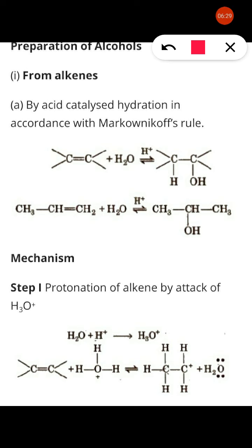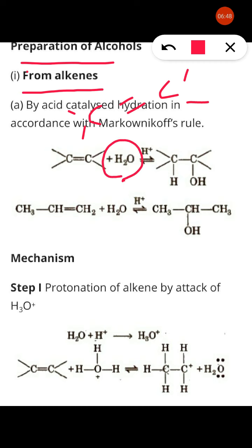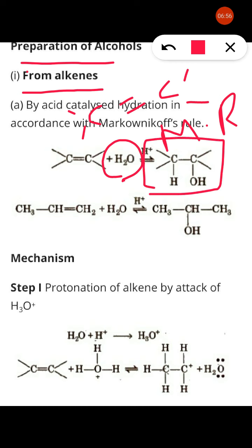Now here we will study preparation of alcohol, and that preparation of alcohol is given from alkene. Alkene means what? Unsaturated, with a carbon double bond. This unsaturated hydrocarbon on hydrolysis, that is with H2O, undergoes Markovnikov's rule. By applying Markovnikov's rule we get alcohol, that is saturated alcohol.